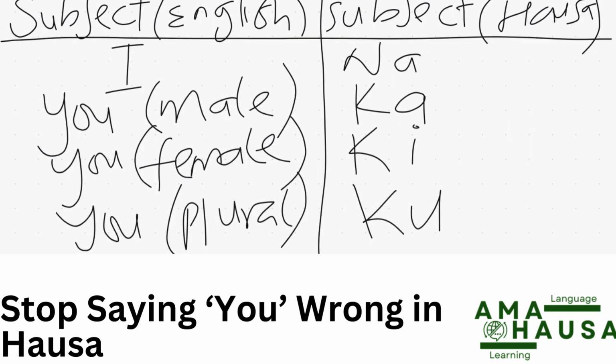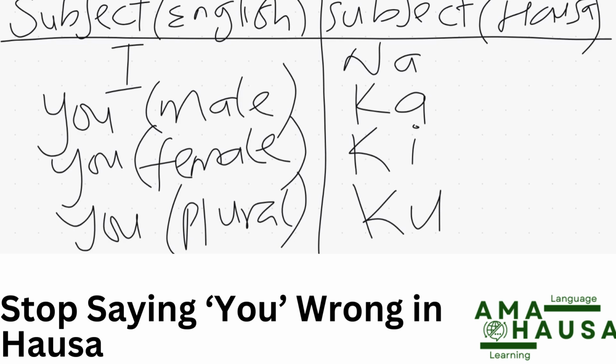In Hausa language, I is na. In English, it's just I, like I am going to, I will. In Hausa, I is na. You as in male is ka. For instance, you want to say how are you? The you in that sentence is ka. For female is ki. And for a group of people, as in plural, is ku.